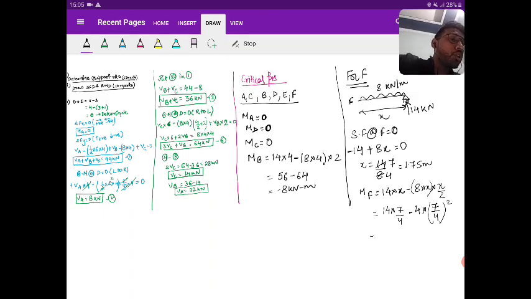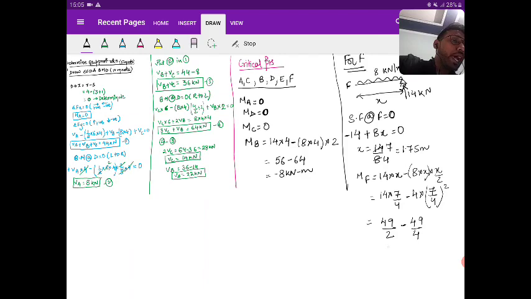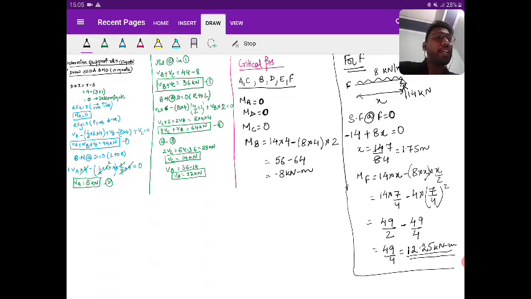So I get 49 by 2 minus 49 by 4. The answer is 49 by 4, which is 12.25 kilonewton meter. So this is the bending moment at F that you are obtaining.